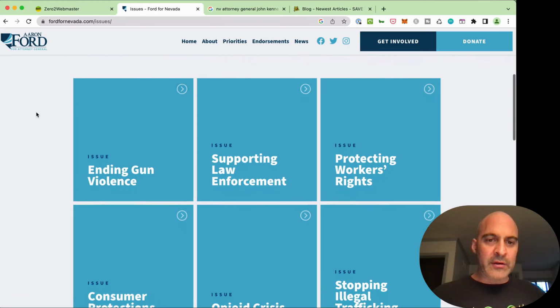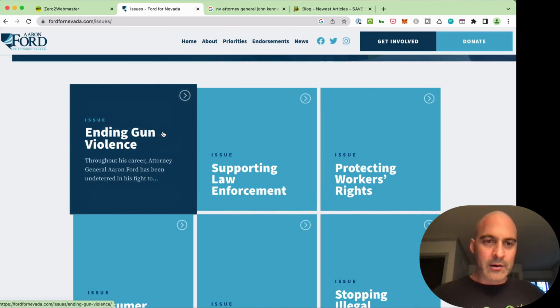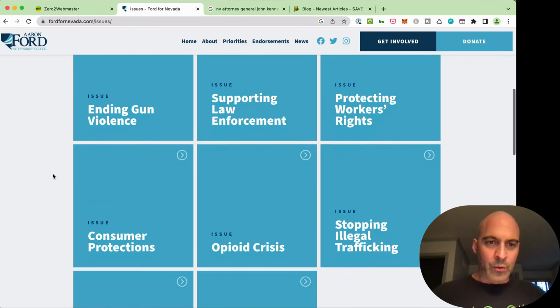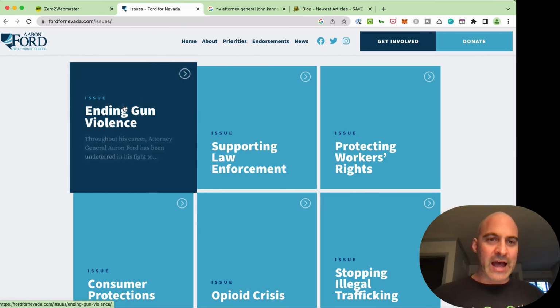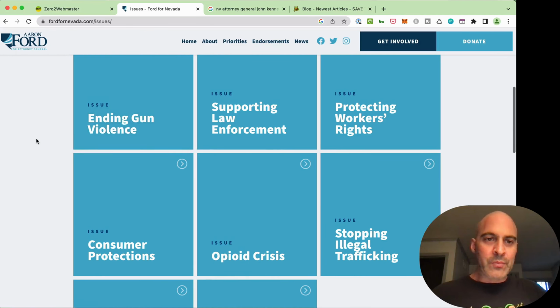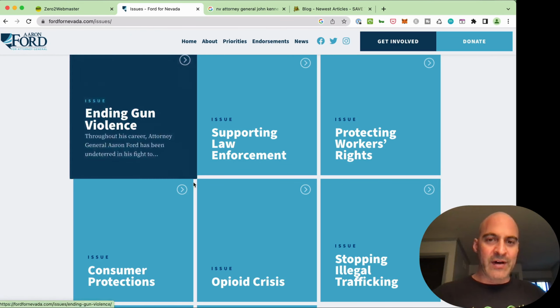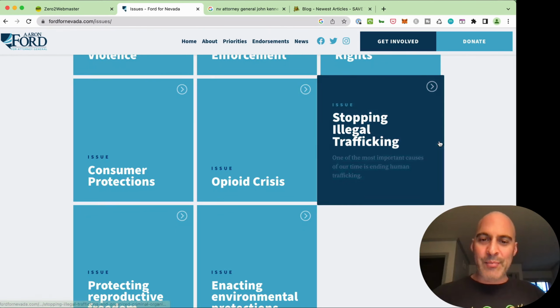All right, priorities. Okay, kind of like blue boxes are kind of weird. You don't need blue boxes here. Kind of a weird pop-up system, but at least it's all there. Ending gun violence. All right, cool. Hey, it's not just like, hey, I want to make sure everyone's got a gun. He wants to end gun violence. I like the way these are worded because you can tell it's not just like guns, law enforcement. You can tell what he wants to do. He wants to end gun violence. He wants to support law enforcement. He wants to protect workers' rights. He wants to stop illegal trafficking.